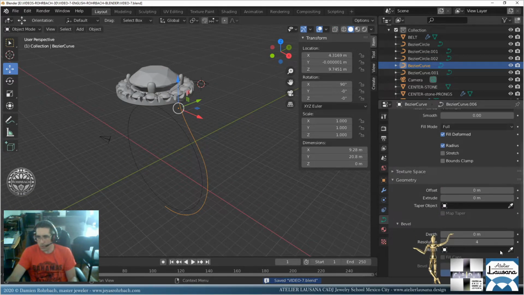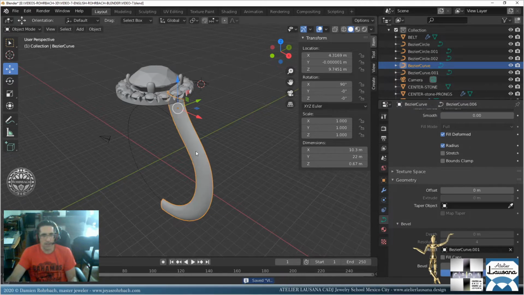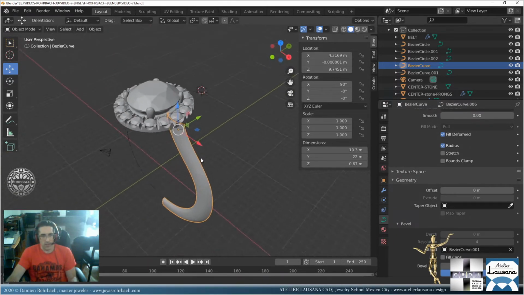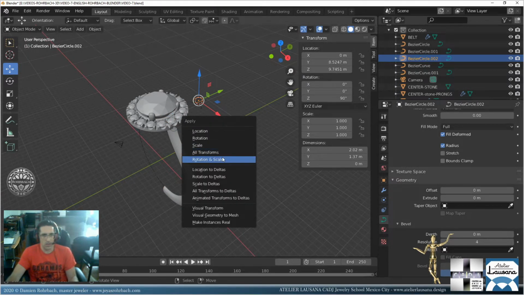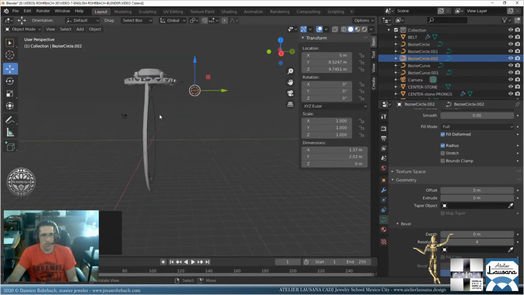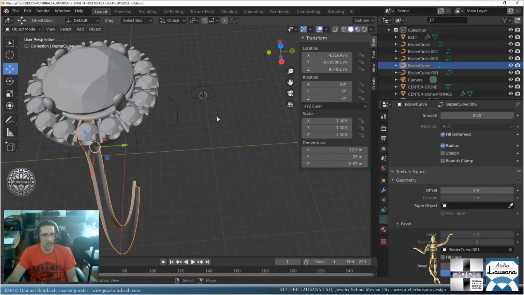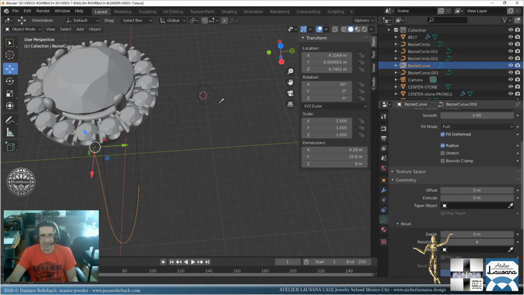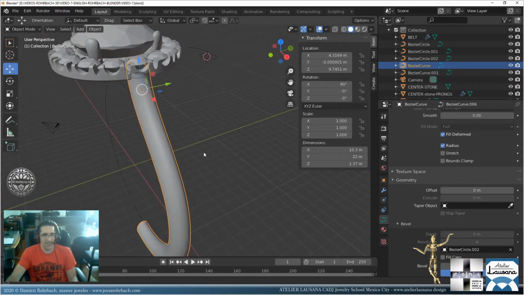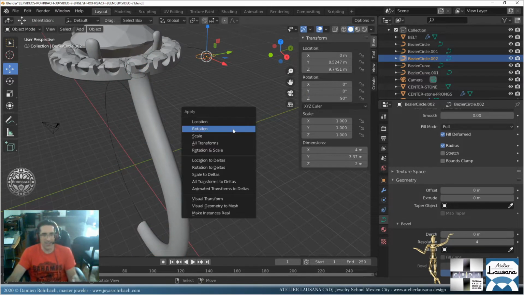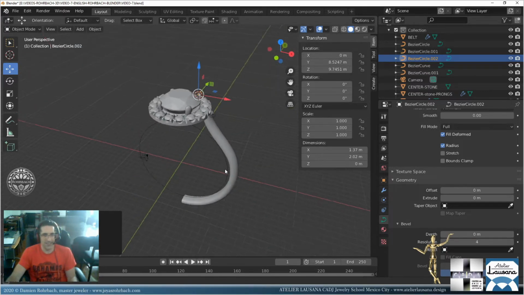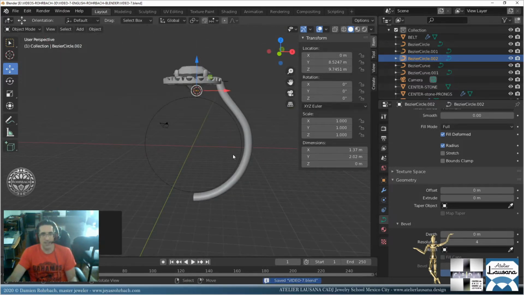Okay, so this is going to bevel that. The orientation is not correct. This one must rotate 90 there. Control A, rotation. Wrong, but it's because this one didn't get the correct, this is not that, this is this. Okay, it was the same anyway. Let's say 90 on Z, Control A, rotation. Okay, orientation is now correct.